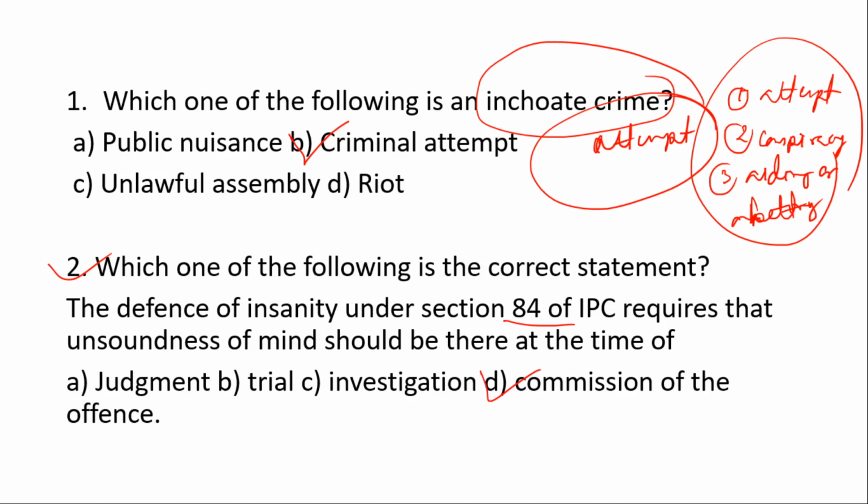But remember one thing, that subsequent unsoundness or history of unsoundness does not exonerate the accused. So unsoundness of mind should be at the time of commission, then he can take the defense of insanity under section 84 of IPC. I think now it's clear to all of you.